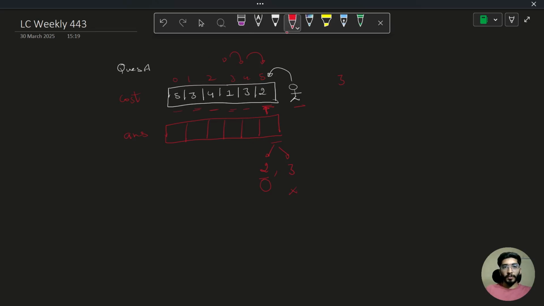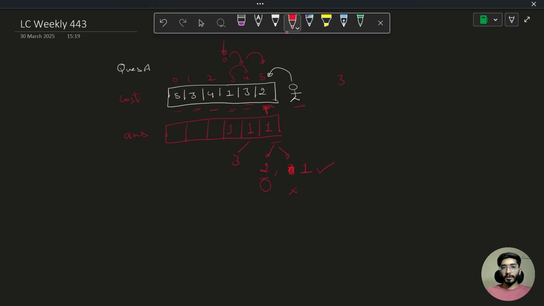So I'll move to position 1 by paying 1 as the cost, and from that position I can easily move back and reach index 5. So my second option would be 1, which is definitely less than 2, so my answer would be 1. Similarly, for reaching position 4, either I would pay 3, or I would pay 1 and then move back to this position, which would be more convenient for me.